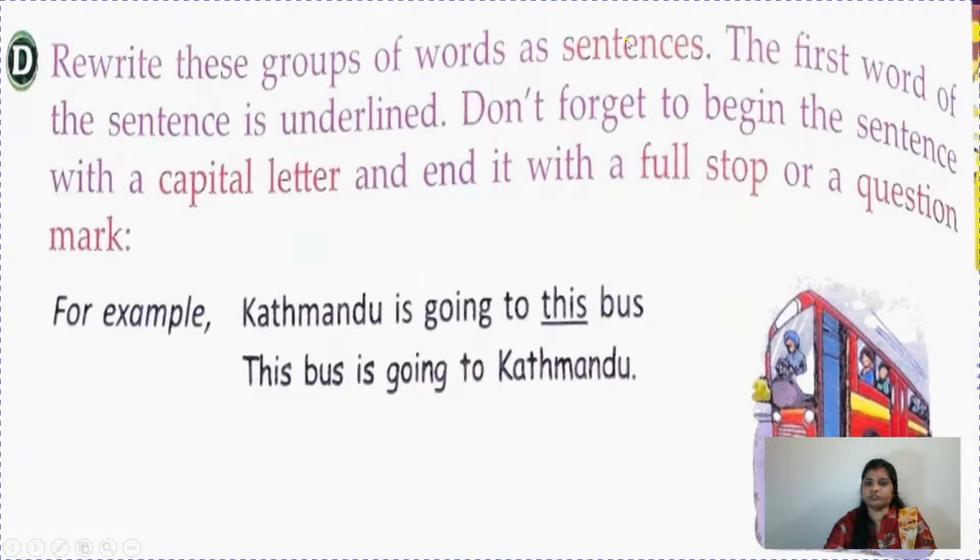Now rewrite these groups of words as sentences. The first word of the sentence is underlined. Don't forget to begin the sentence with a capital letter and end it with a full stop or a question mark. One is already done for you, children. Kathmandu is going to this bus. It's a wrong statement. Group of words is present, but it's wrong. It's not making any sense. So what we will do here, we will rearrange it and we will make a meaningful sentence. So for this is underlined. It means we have to start this sentence with this. This bus is going to Kathmandu. And children, Kathmandu is the name of a place and it's proper noun. So we will write here Kathmandu in capital letter.